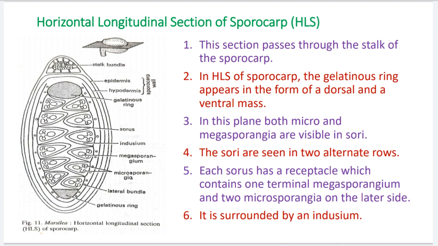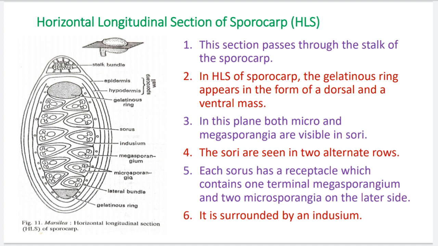Number 2: in HLS of sporocarp, the gelatinous ring appears in the form of dorsal and ventral mass. You see in the diagram at the tip there is a circular mass, and at the base there is also a mass. These two masses are the gelatinous ring, but the upper gelatinous ring, toward the dorsal side, is larger than the lower.